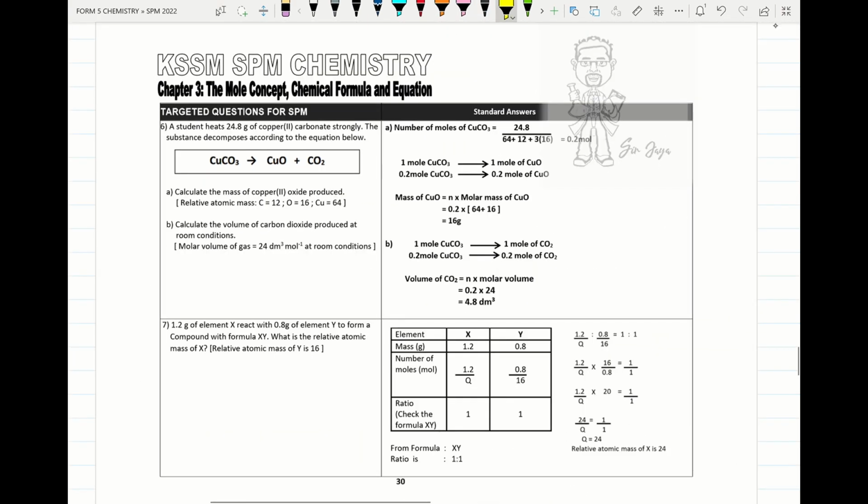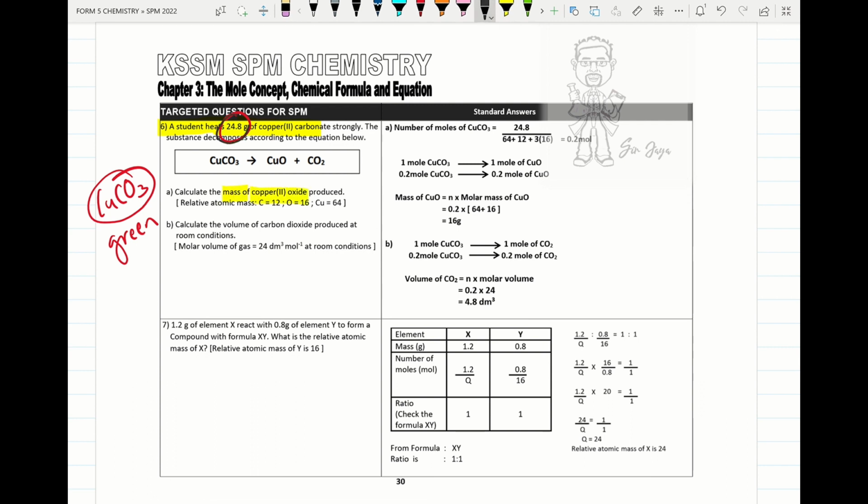Okay, students, we try to check another question. A student heated up 24.8 gram of copper 2 carbonate. Please remember, copper 2 carbonate, CuCO3, is a green color crystal. Heated strongly, it decomposes to produce copper 2 oxide, a black color powder, and releases carbon dioxide. So the first question, calculate the mass of copper 2 oxide.